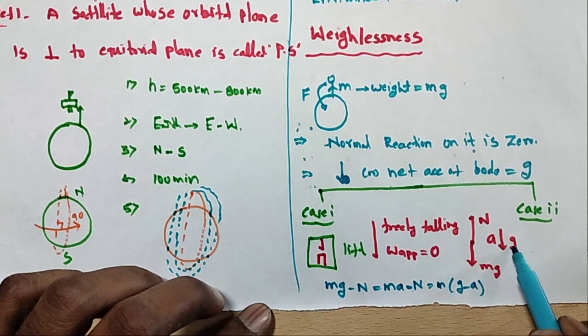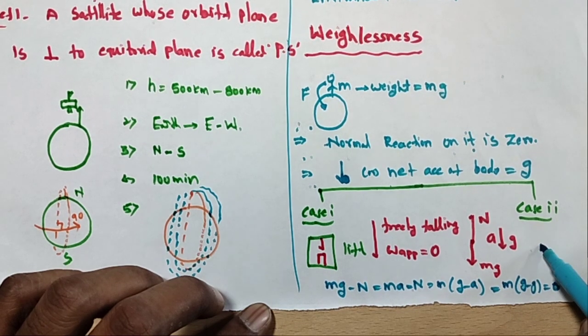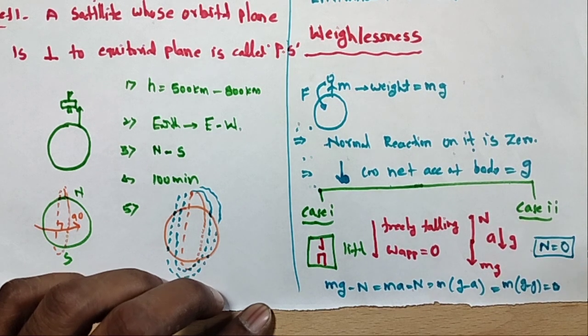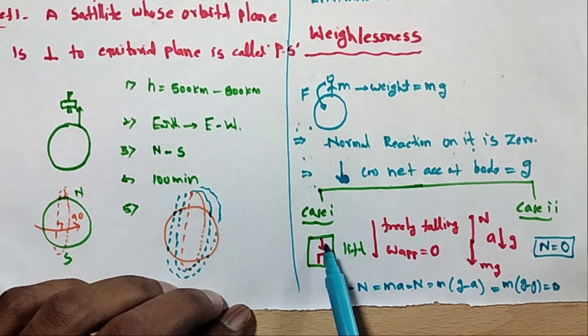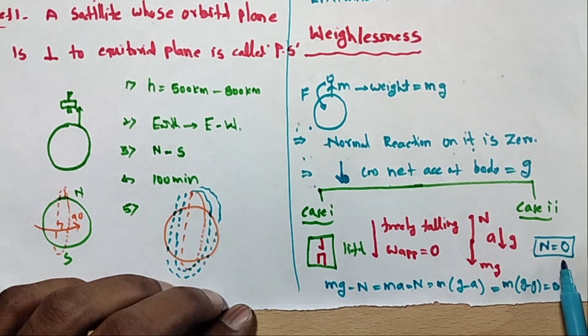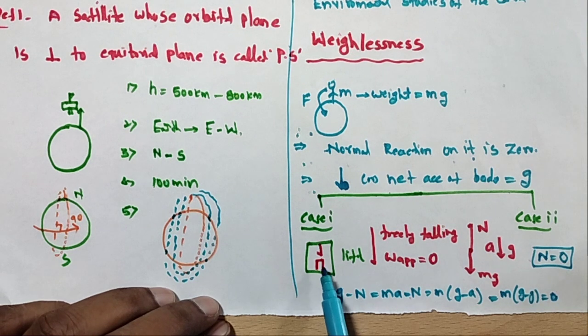What is a? a is equal to g. So m into g minus g is equal to 0. Therefore the normal reaction force N is equal to 0. So when the object is freely falling inside a lift, the normal force N is equal to 0, so the object is weightless.